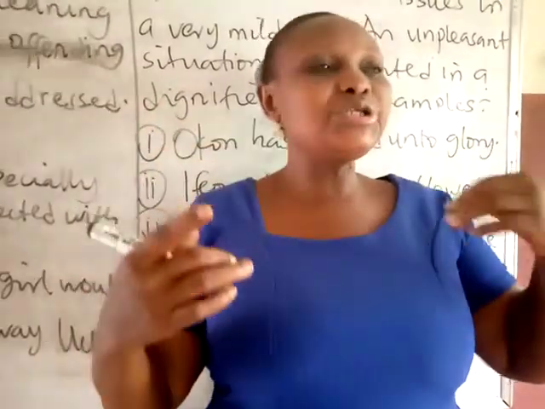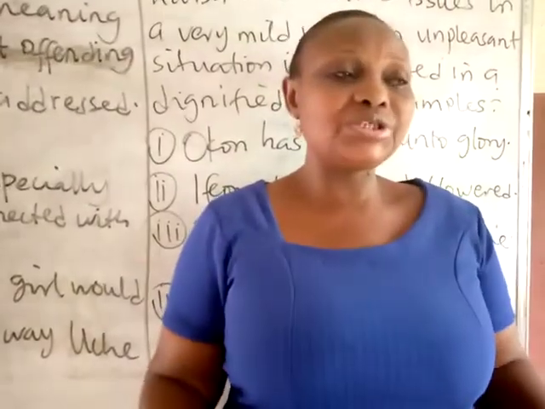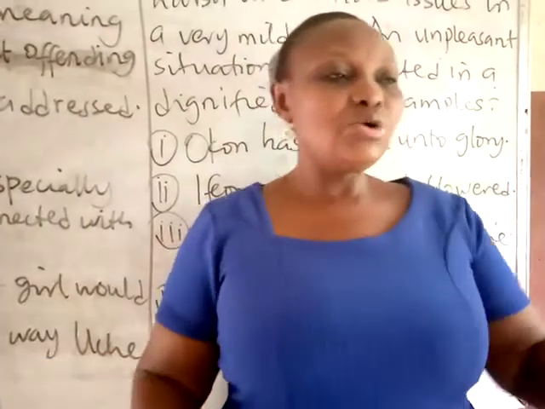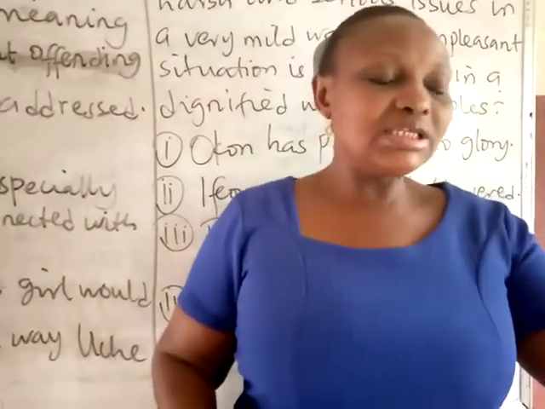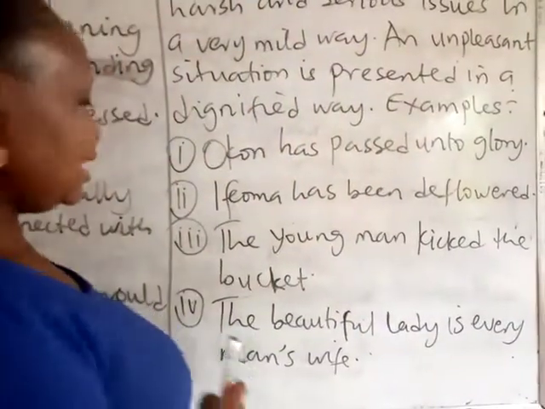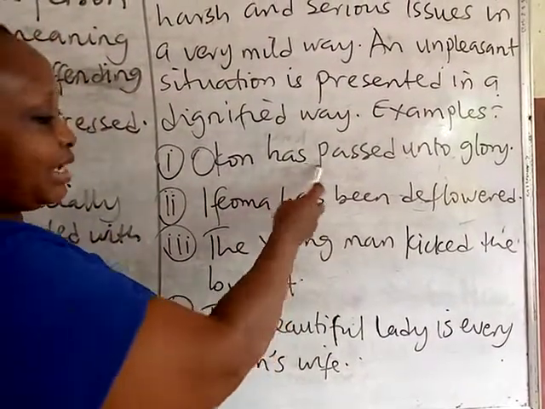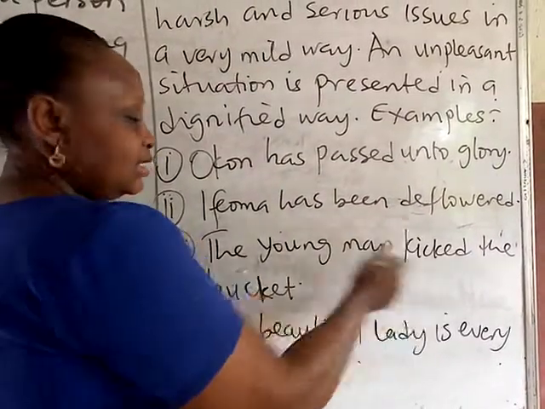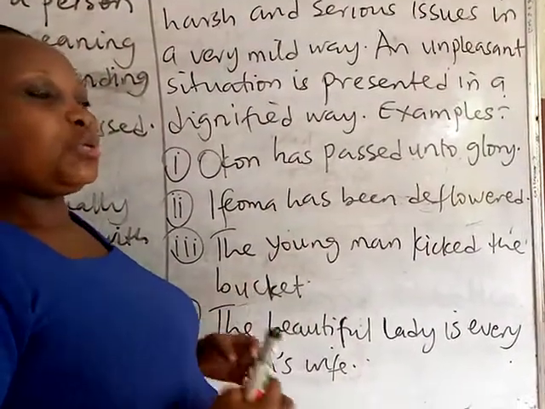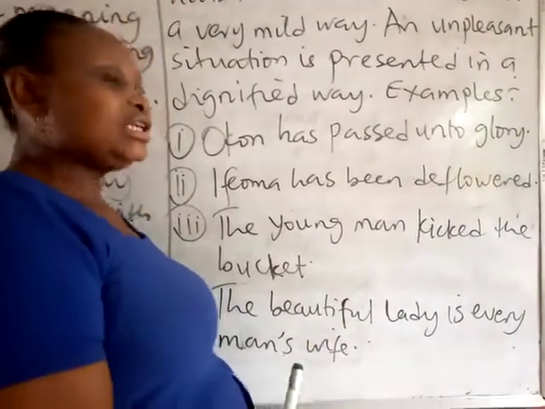It looks so harsh, maybe to the mother of this Ifeoma when it is said. But when you come to the mother and say Ifeoma has been deflowered, the harshness is lessened, and the stigma and disappointment she feels about her daughter will be less. The next example: the young man kicked the bucket. Just like passed on to glory, it also refers to death. Instead of saying the young man has died, since the weight of the word death is much, it is lessened by saying that he kicked the bucket.